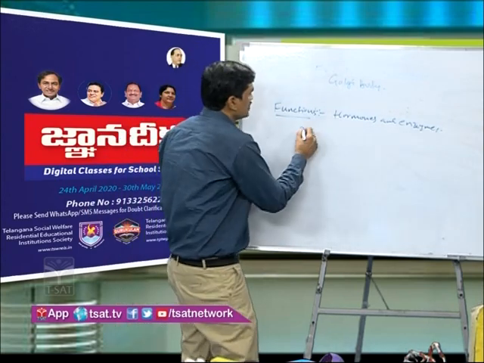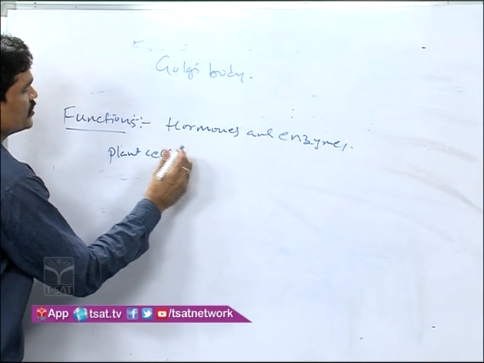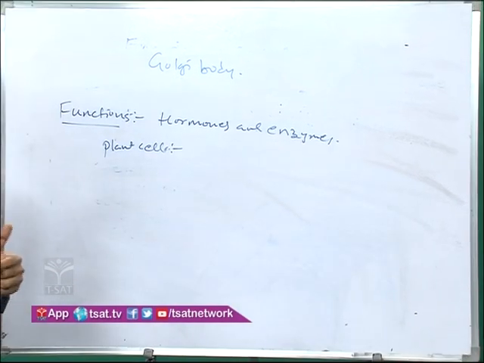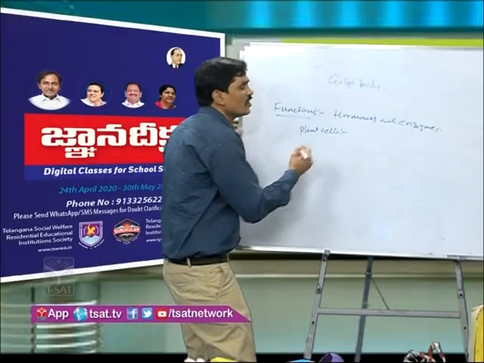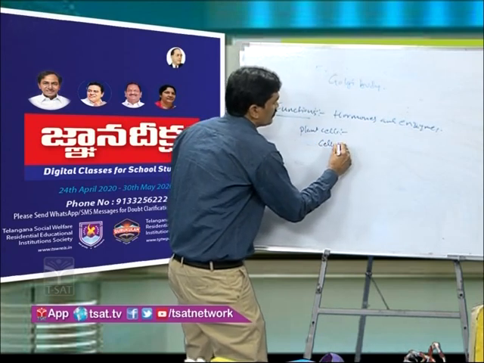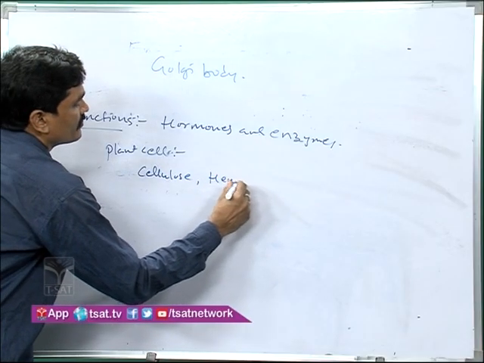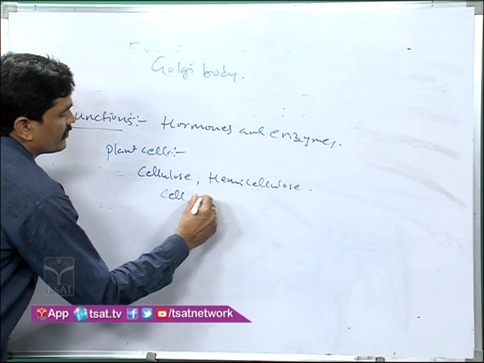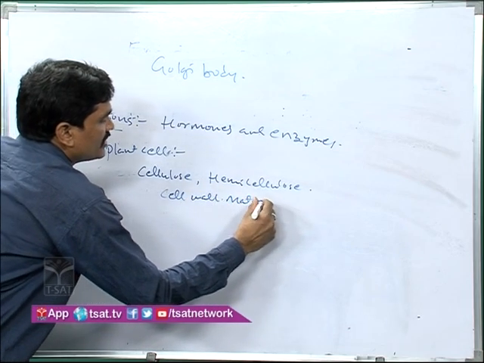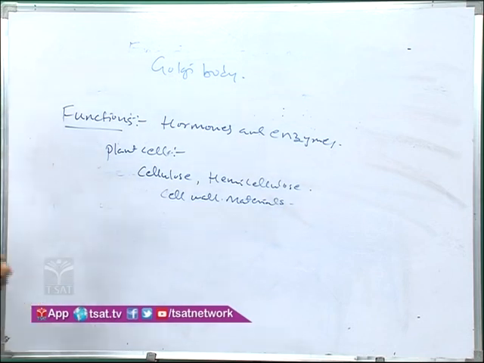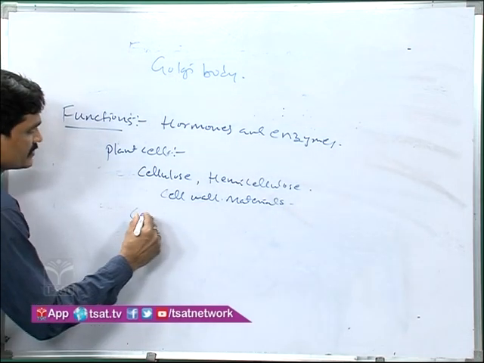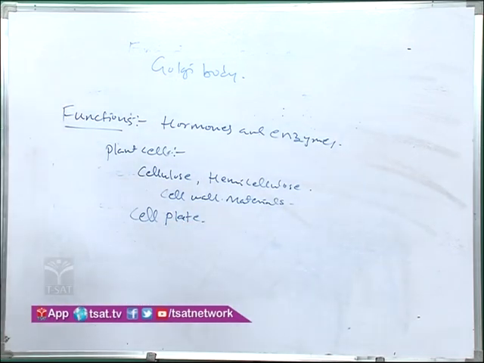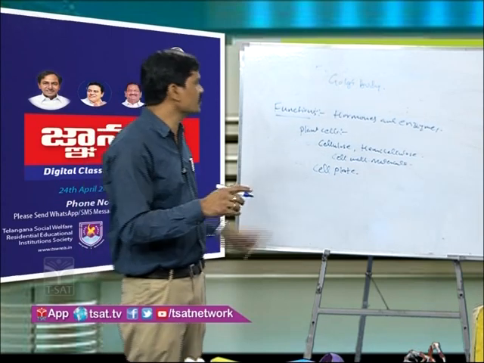If you take the plant cell, in the plant cell, the cell wall is produced. What are the cell wall materials? Here cellulose and hemicellulose. These are also produced by the Golgi apparatus. So these are the cell wall materials. These cell wall materials are produced by the Golgi apparatus, as well as the cell plate. Actually, this is produced while cell division is occurring in the plant cell. The cell plate is also produced from that one.